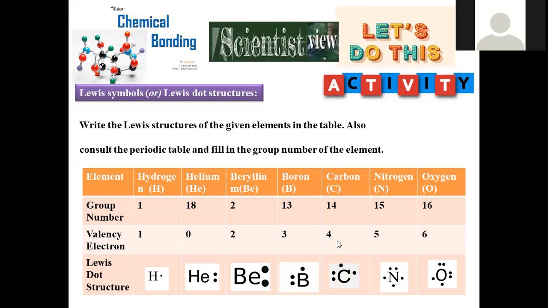2s2, 2p2. Total 4 electrons will be there in its valency shell. How will it be represented? 2s2, 2p2. So this is the representation of the Lewis dot structure for carbon.